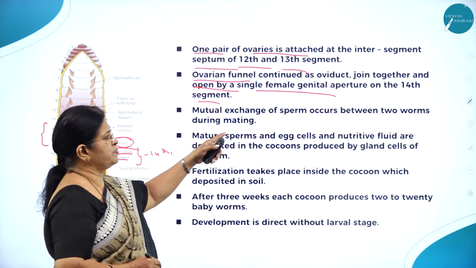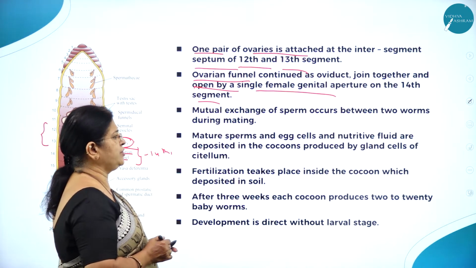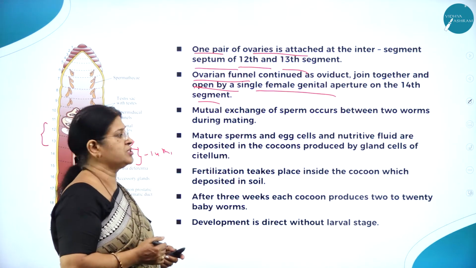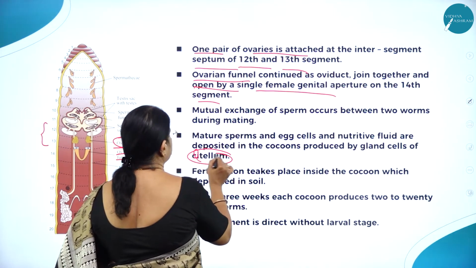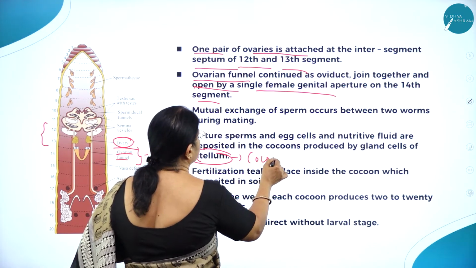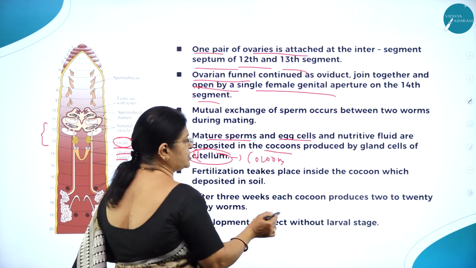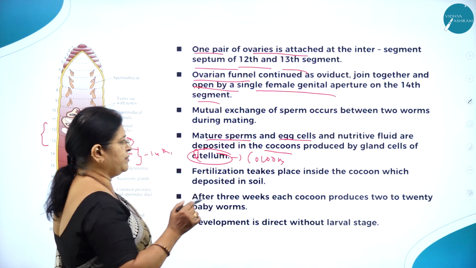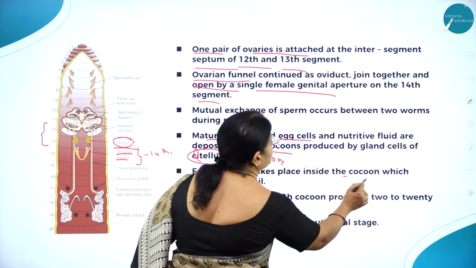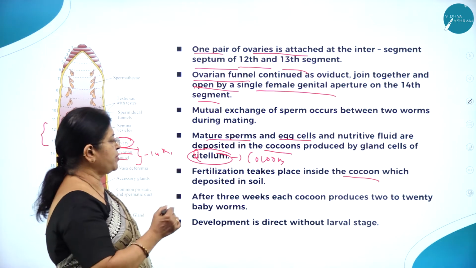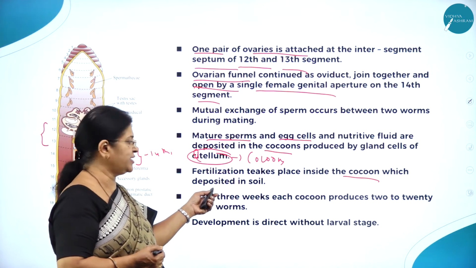Mutual exchange of sperm occurs between two worms during mating, and mature sperms, egg cells and nutritive fluid are deposited in the cocoons produced by gland cells of the clitellum. The very important function of the clitellum is to produce the cocoons. Fertilization takes place inside the cocoon. See how unique it is. The fusion of the gametes takes place inside the cocoon, which is deposited in the soil.